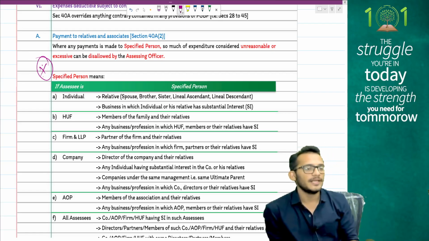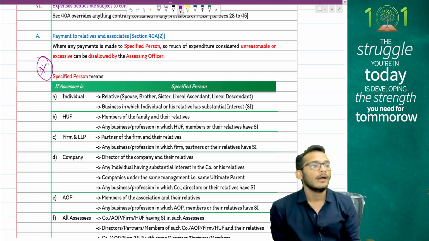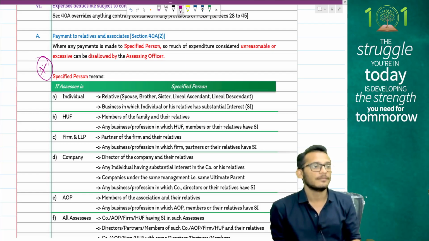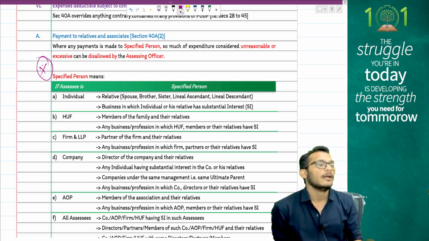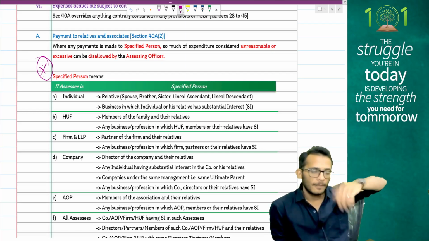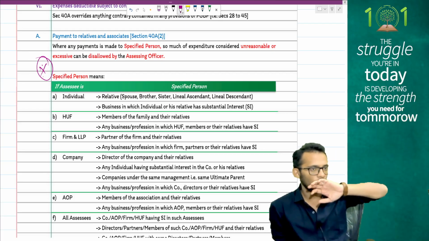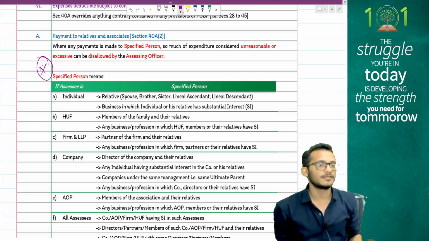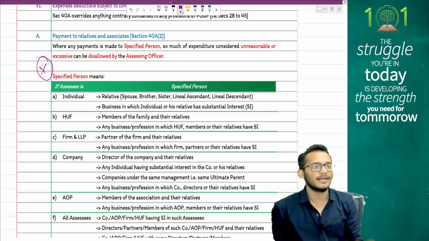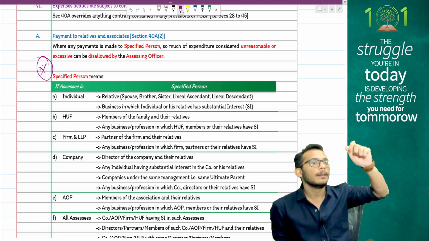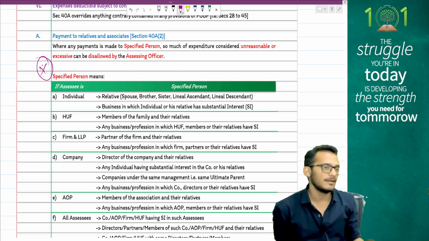Here, relatives means all the left side of the family, which means my siblings, my lineal ascendants, any entity in which I have substantial interest of more than 20% of profit sharing or voting power, and any other entity in which my entity has substantial interest also, to be checked.